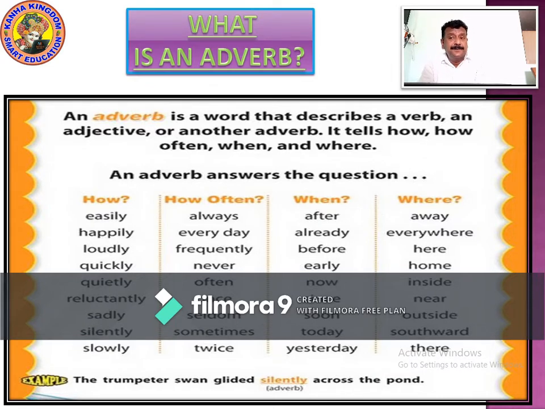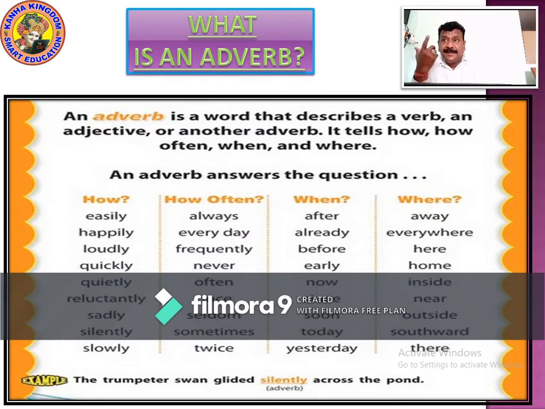What does an adverb do? An adverb describes a verb, an adjective or another adverb. It tells how often, when and where.